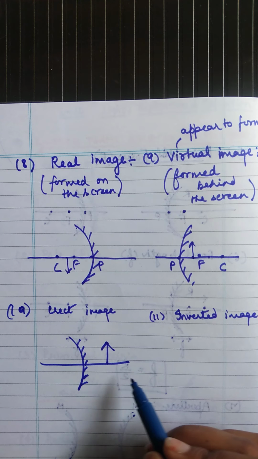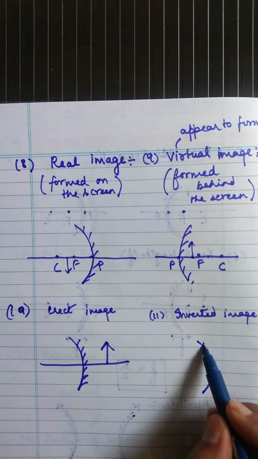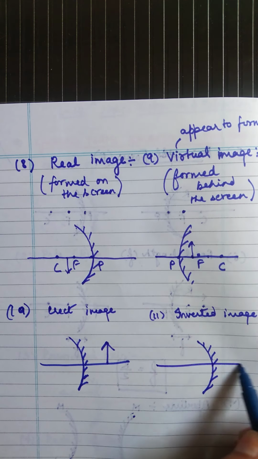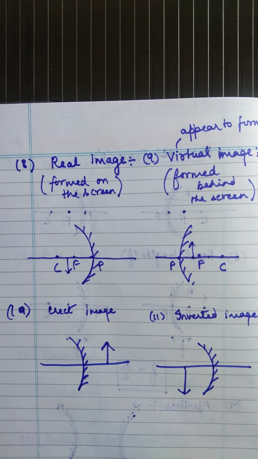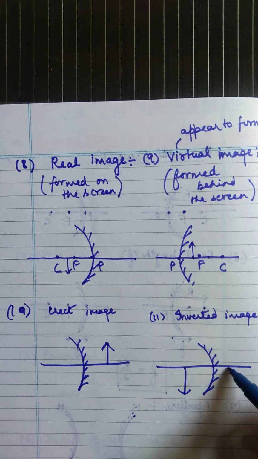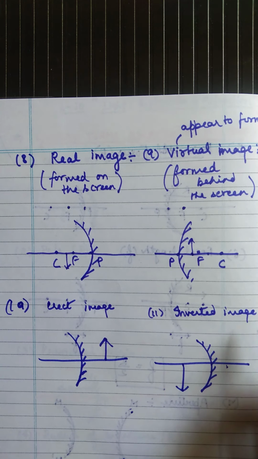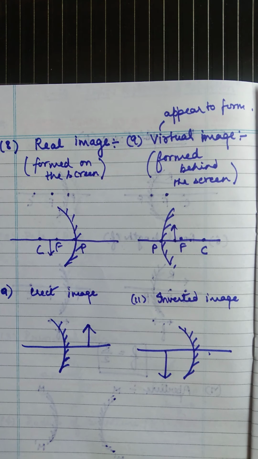And if any image is formed below the principal axis, like this concave mirror, forming like this below the principal axis, either on this side or this side, then it is called an inverted image. So these are the general terms, students, and you have to remember all of them.